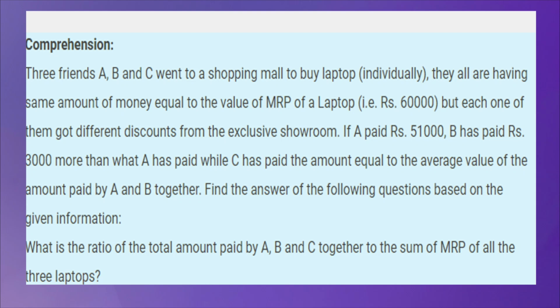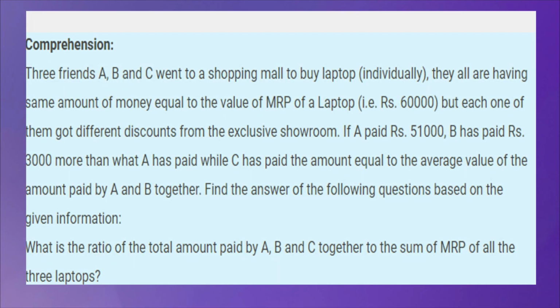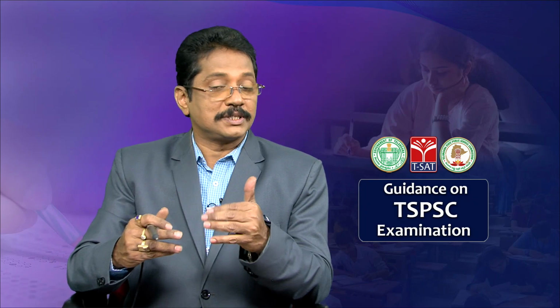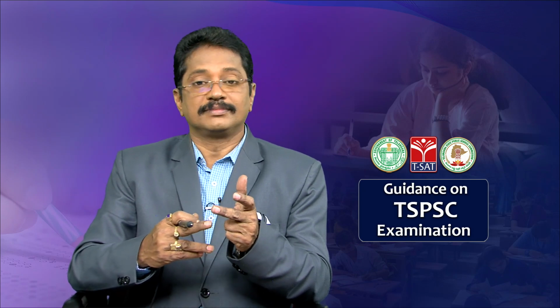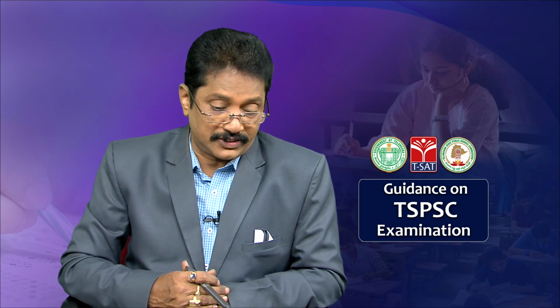Okay. Now, comprehension type questions. A small paragraph will be given, you have to read the paragraph and answer the question. Already in data interpretation I discussed bar graphs, line graphs, pie diagrams, tabular form. Now, the next kind is comprehension.